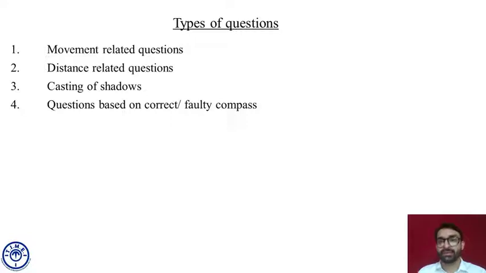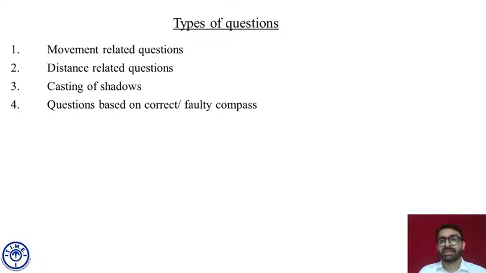Questions based on correct or faulty compass. Compass is used to tell us the directions. If the compass is correct, that is perfectly all right. There are questions which are based on incorrect compass. Let's say the north direction in the incorrect compass is actually the south direction. Fine. So the movement we have to track as per the given faulty compass. Fine. See, these are the four major varieties of questions we get in direction sense.